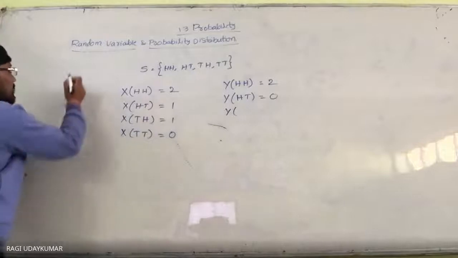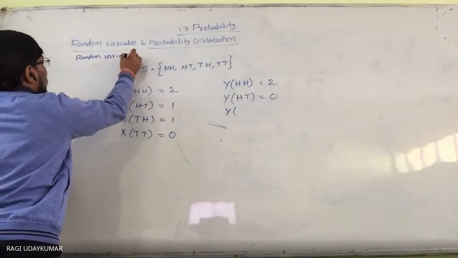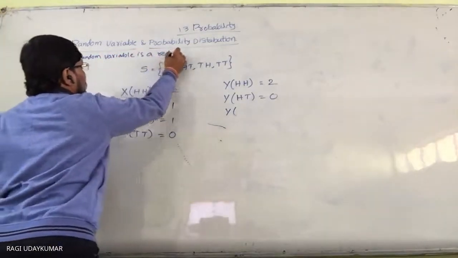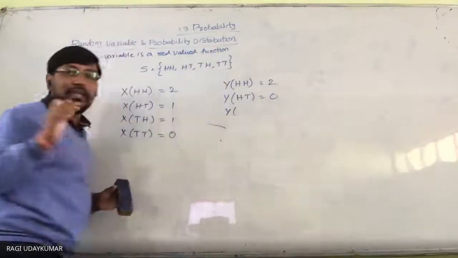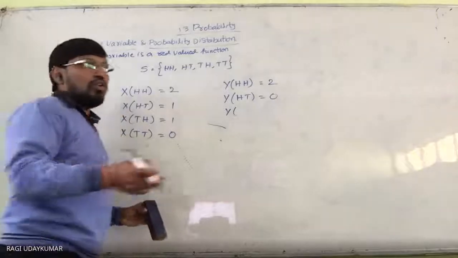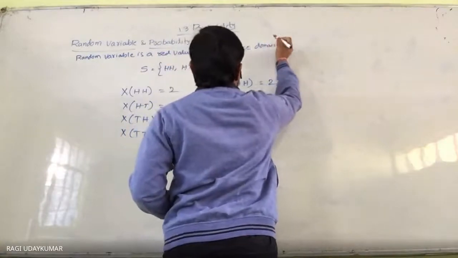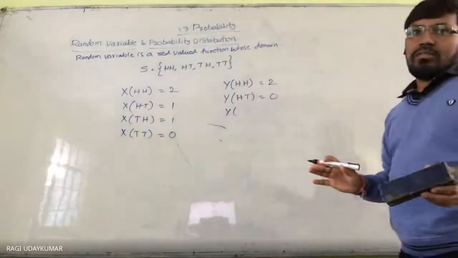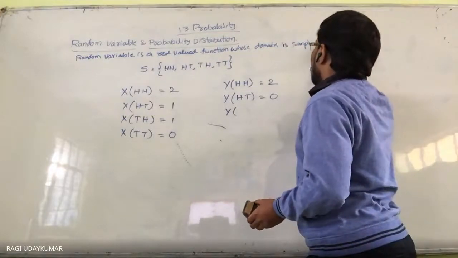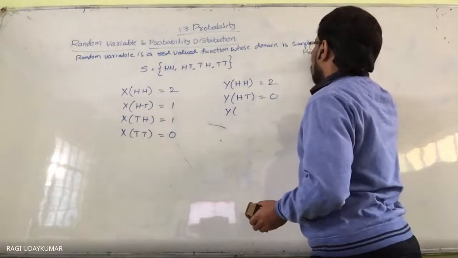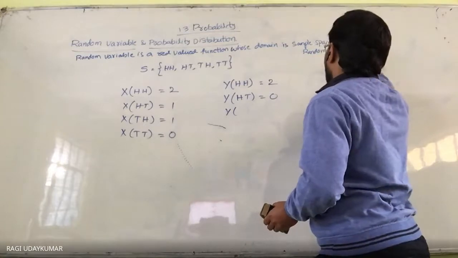You can write the random variable definition as: a random variable is a real valued function whose domain is the sample space of the random experiment. So this is nothing but the random variable definition.